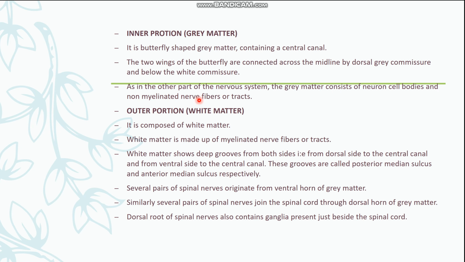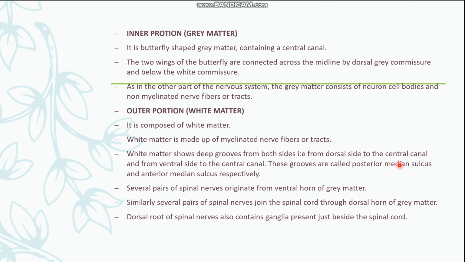As in other parts of the nervous system, the gray matter consists of neuron cell bodies and non-myelinated nerve fibers or tracts. The outer portion is composed of white matter, made up of myelinated nerve fibers. They show deep grooves from both sides, dorsal to the central canal and ventral to the central canal. They are called the posterior median sulcus and the anterior median sulcus. These are the grooves in the brain or in the spinal cord.